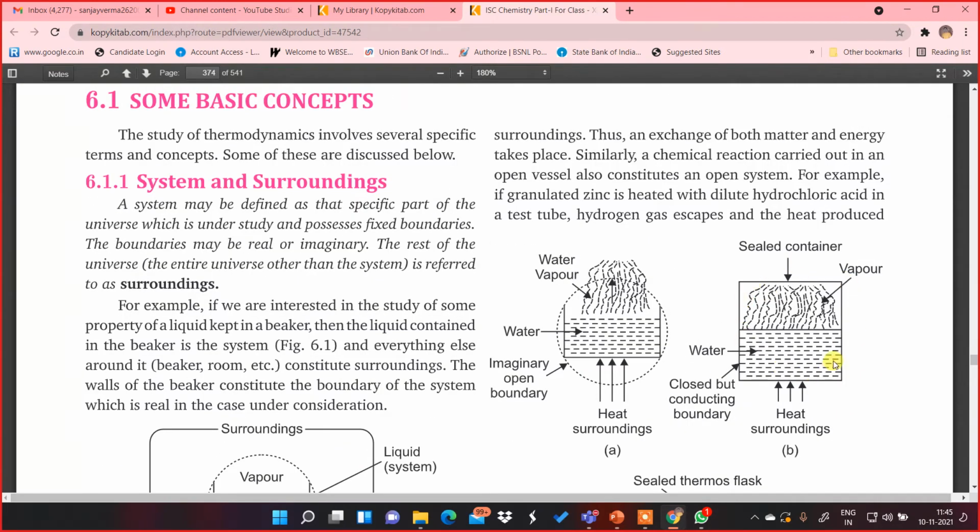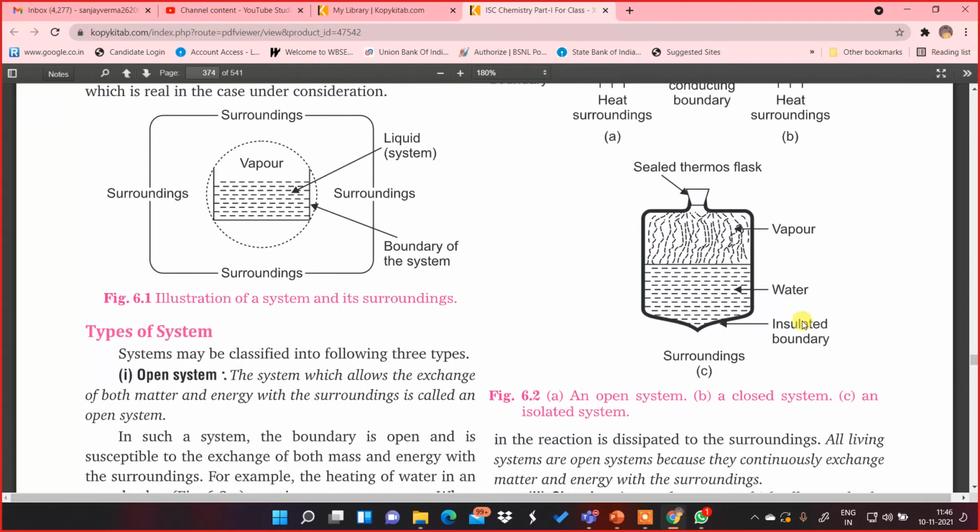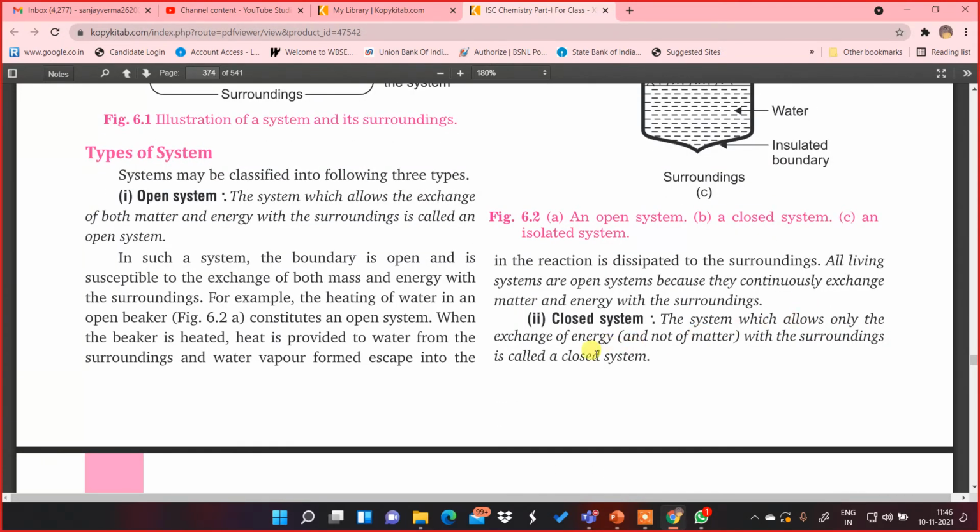See, a closed system. Only energy exchange is possible, with a closed but conducting boundary. So there is heat exchange with the surroundings. And the third one is an isolated system where exchange of both energy and matter is not possible. So these are the three types of system. So if you look at the definition of a closed system, the system which allows only the exchange of energy and not of matter with the surroundings is called a closed system.